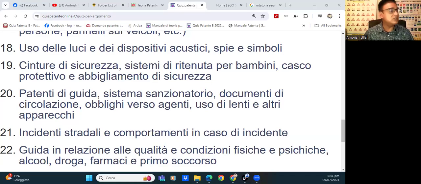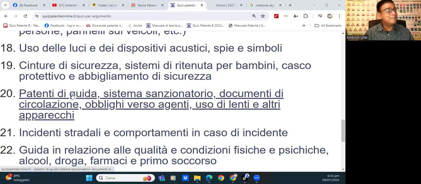I welcome you to our special quiz of chapter number 20. This is a quiz pertaining to the laws, so pay attention. The topic goes like this: Patenti di guida, sistema sanzionatorio, documenti di circolazione, obblighi verso agenti, uso di lenti e altri apparecchi. Let's understand the topic first.